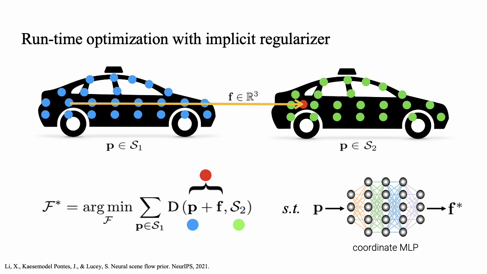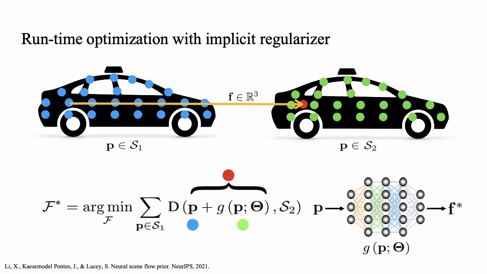Instead, Neural Scene Flow Prior proposed to use the architecture of a coordinate MLP as a new type of implicit regularizer. In this formulation, the explicit scene flow F is replaced by an implicit coordinate network G parameterized by theta. Therefore, the optimization becomes minimizing the point distance d to find the optimal network parameters theta. The neural prior in our method acts as a strong implicit regularizer that constrains highly dynamic motion fields to be as smooth as possible.